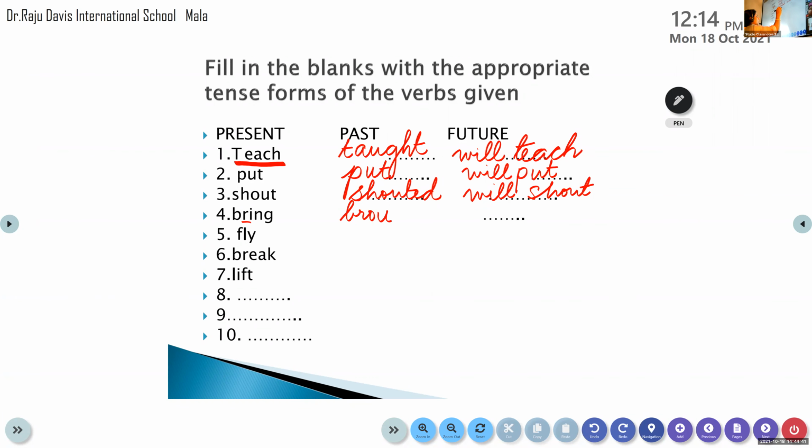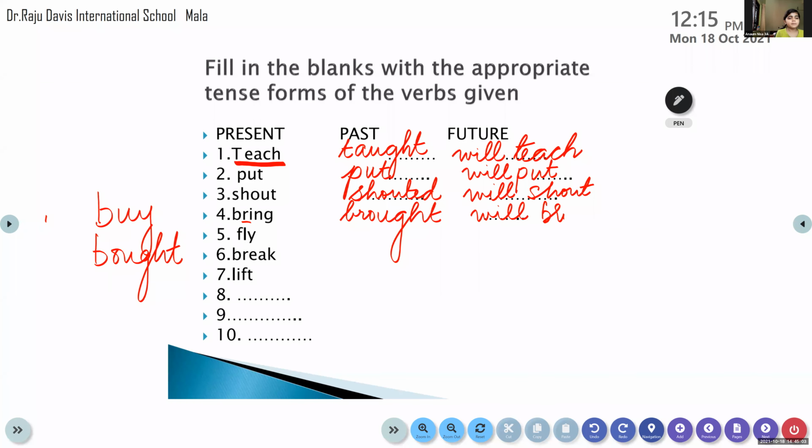Okay, brought. If it is buy, it is bought. The present tense form is buy, then the past tense form of it is bought, B-O-U-G-H-T. Okay, if it is bring, it is brought. And what is the future tense form, my dear? Will bring. Okay. Abhinav, come on, do the next one.